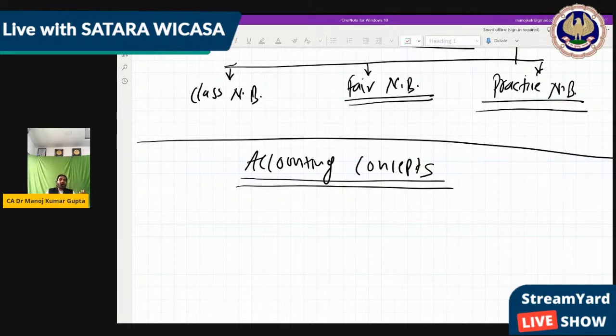How? When we record at the beginning, when the transaction takes place, after the end of the year we get the full account detail: how much total sale, how much total purchase, how much our profit, how much we had in expenses, how much expenses are outstanding, how much expenses are prepaid, how much rent we had paid. Everything, we get the detail at the end of the year. So this is the process of accounting.